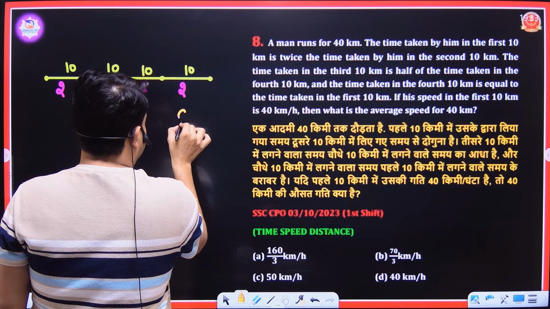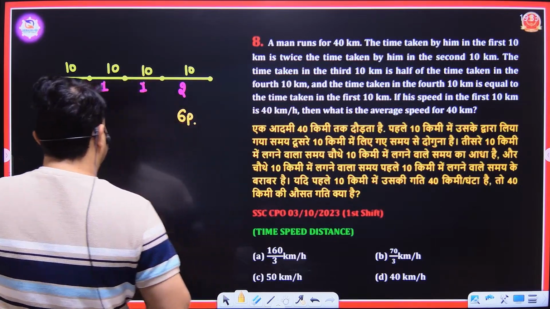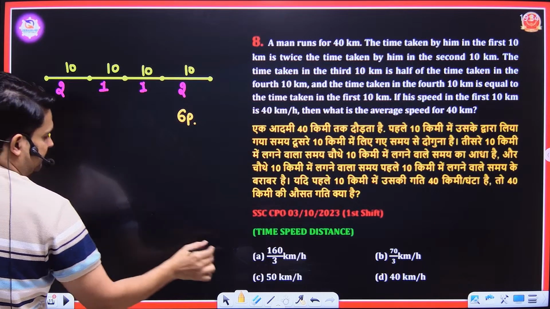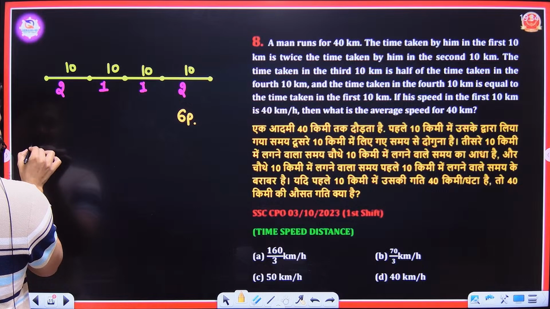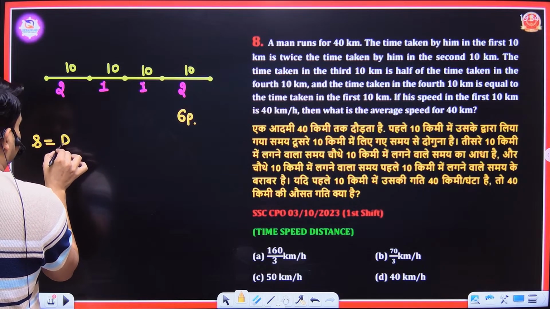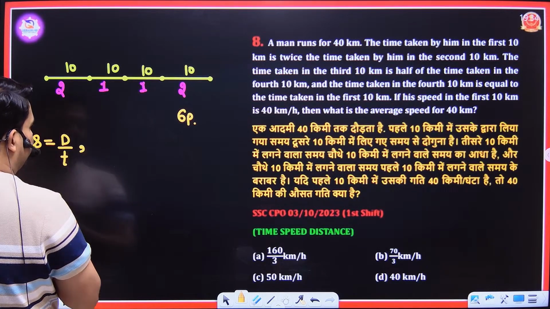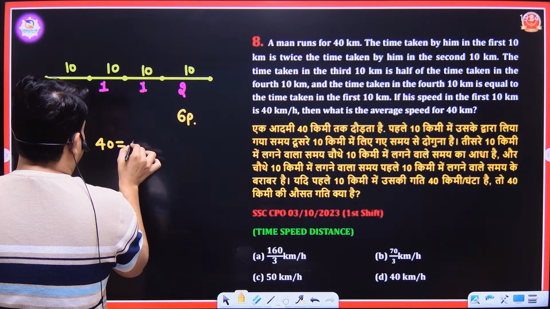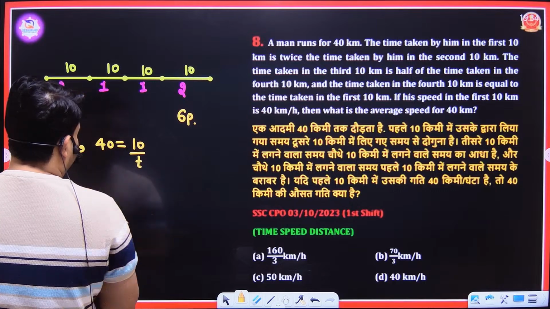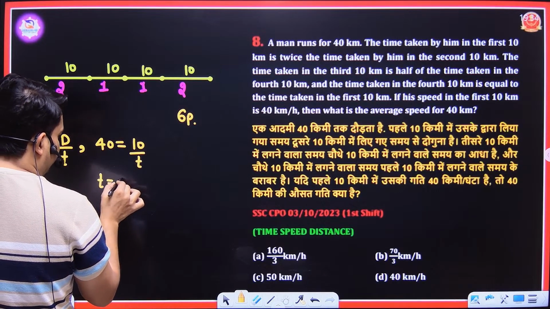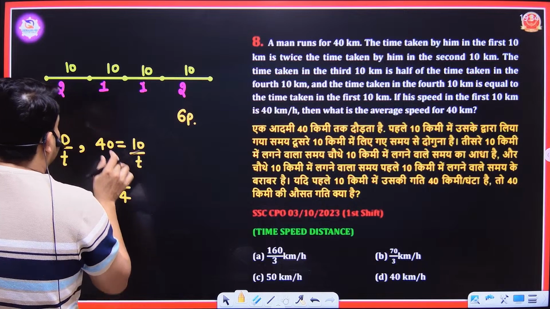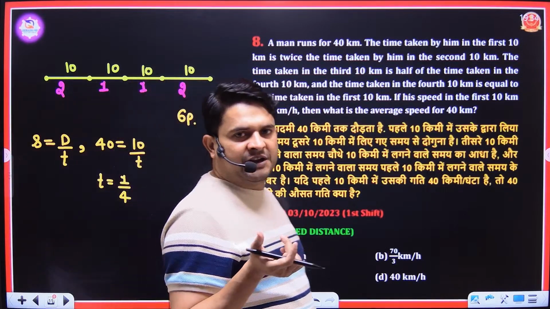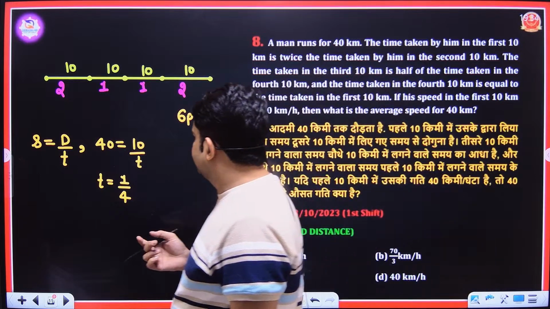Total time is 6 point here. And what is the speed in the first 10 kilometer? Speed is equal to distance upon time. In time and distance, I will tell you, his speed is 40 kilometer per hour and distance is 10. Then we will calculate the time, and the time is 1 by 4. It means in the first 10 kilometer his time is 1 by 4, and 1 by 4 is 15 minutes.